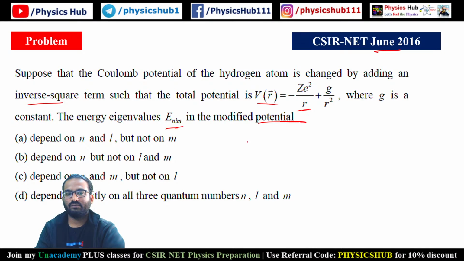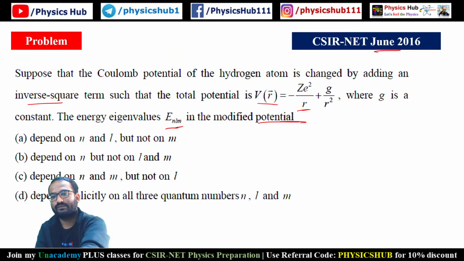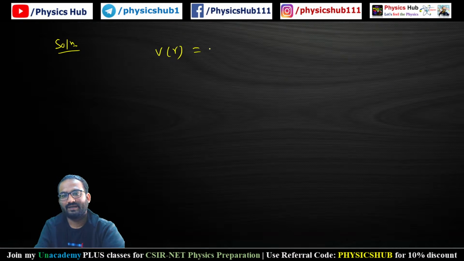This is a slightly conceptual question. So how can we write the Hamiltonian if V is given to you like this? Here we are doing the solution. V of R, the modified potential, is given by minus ZE square by R plus G upon R square.